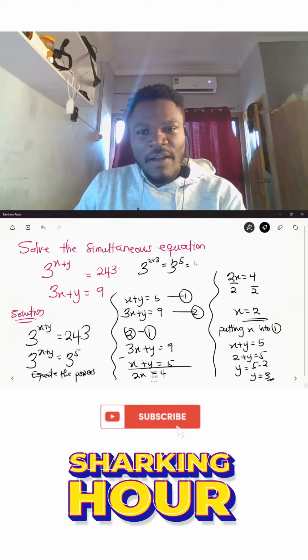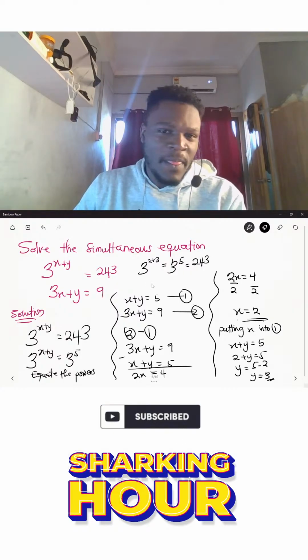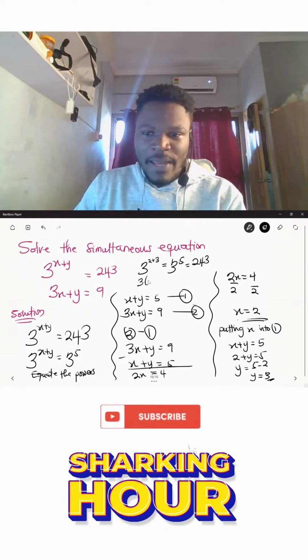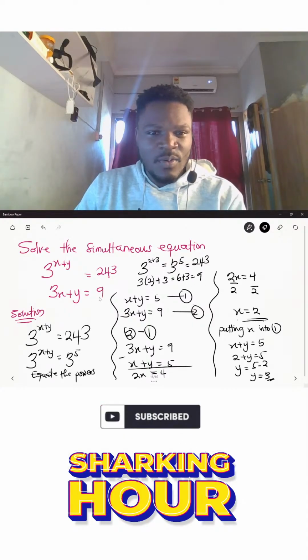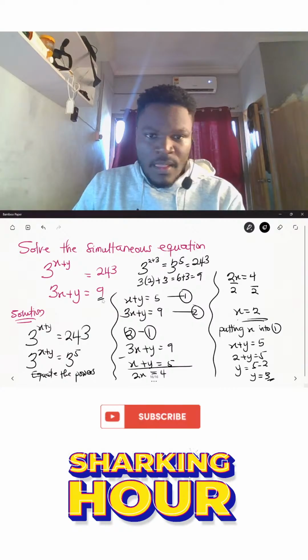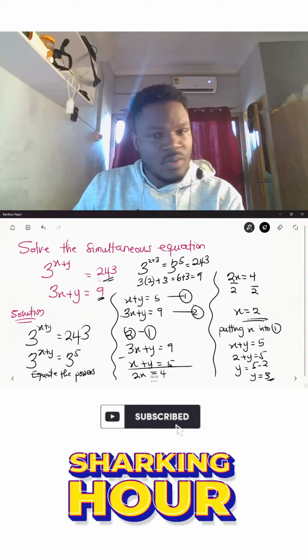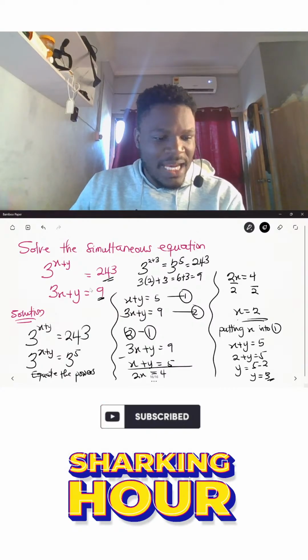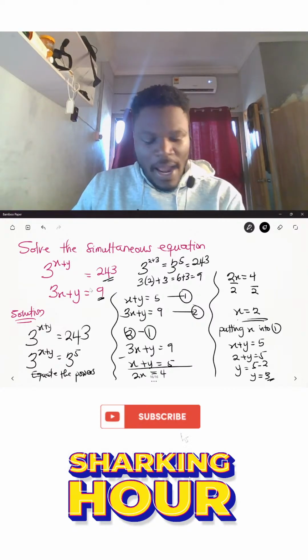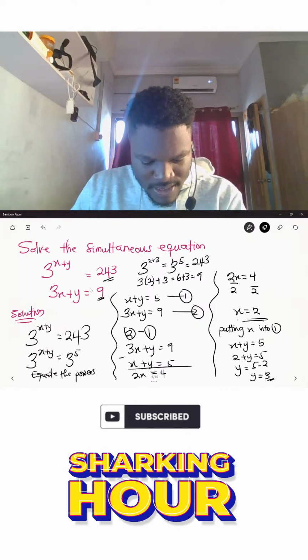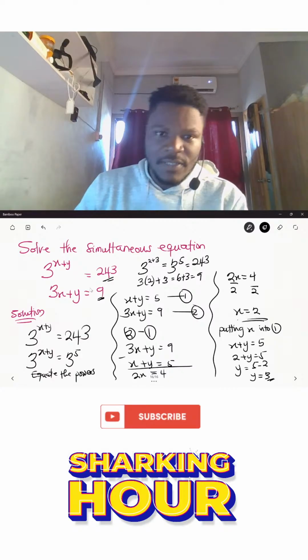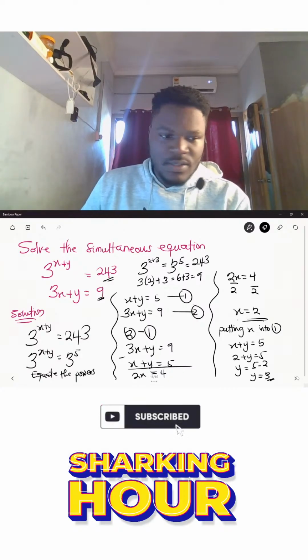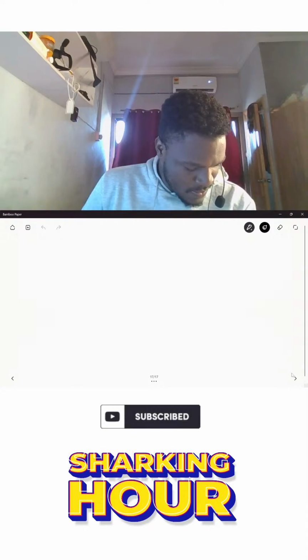And 3 raised to the power 5 is 243. Okay, the same way, 3 multiplied by x, which is 2, plus y, which is 3. 3 multiplied by 2 will give us 6, plus 3, and that will give us 9, which is the same as the value we have here, and this is also equal to 243. So we can see that the values of x and y are correct, as we can see in this particular expression. All right, very good. Let's proceed to look at another question.